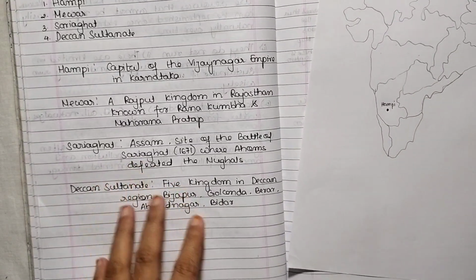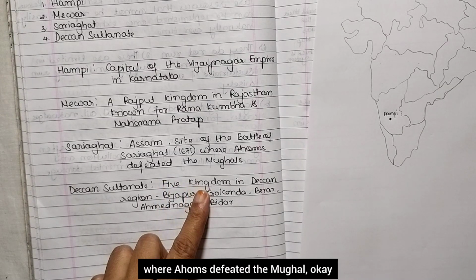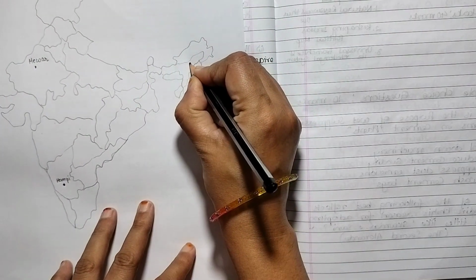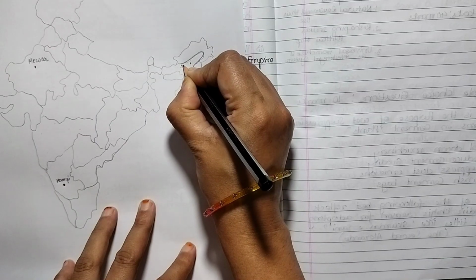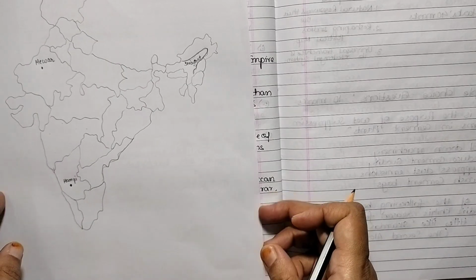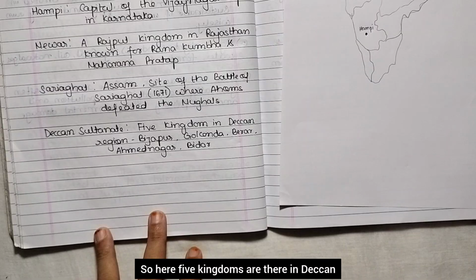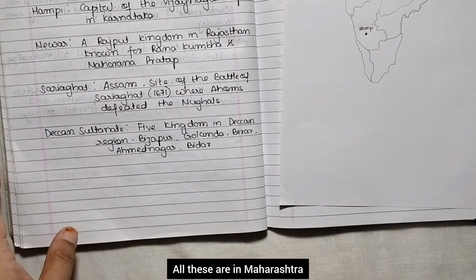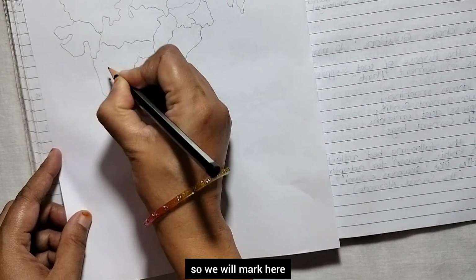Saraighat. So it is in Assam and it is famous for the site of the Battle of Saraighat where the Ahoms defeated the Mughals. Okay, so Saraighat is in Assam here. So this portion is Assam. So we will mark here Saraighat, right? And the next one, last one is Deccan Sultanate. So here 5 kingdoms are there in Deccan Sultanate: Bijapur, Golconda, Berar, Ahmednagar and Bidar. All these are in Maharashtra, right? See here, this is Maharashtra. So we will mark here.